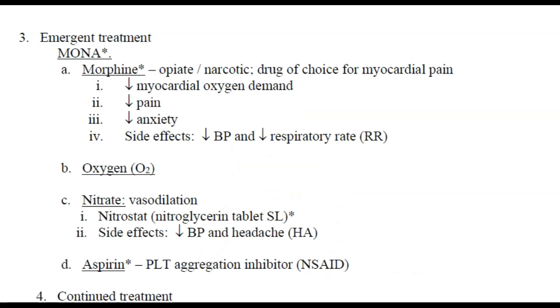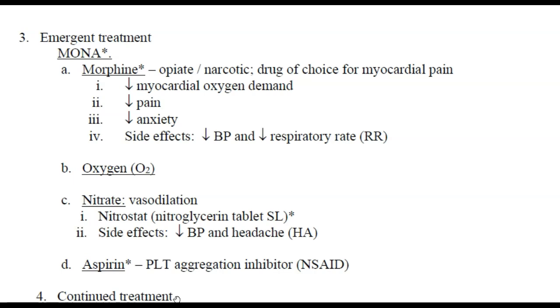So morphine is given in unstable angina. Morphine is an opiate or narcotic. It's the drug of choice for myocardial pain. Why is it the drug of choice for myocardial pain? It has the effects that we want to happen. One, it decreases the myocardial oxygen demand. Two, it decreases pain. Three, it decreases anxiety.